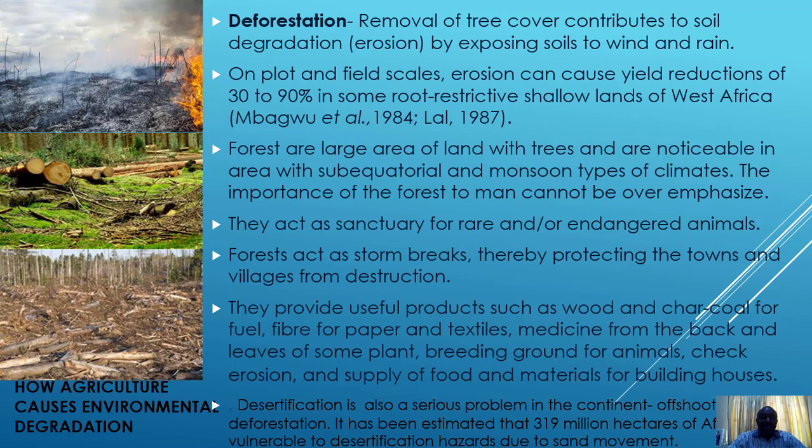Now, desertification is also a serious problem, and it is an offshoot of deforestation. When the forests are removed, then the desert encroaches. This takes place especially in the northern area where they are close to the desert. Wherever there is no break for the wind, there's nothing to hinder or restrict the wind, and it's going to come in with the desert. The desert begins to advance, and we find that an estimated 319 million hectares of Africa are vulnerable to desertification due to sand movement.